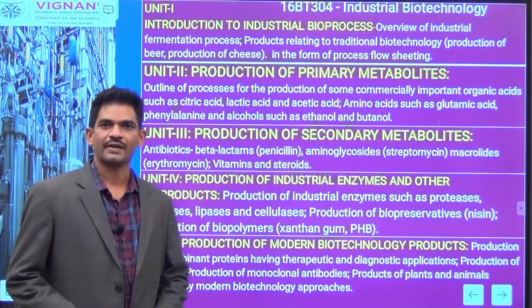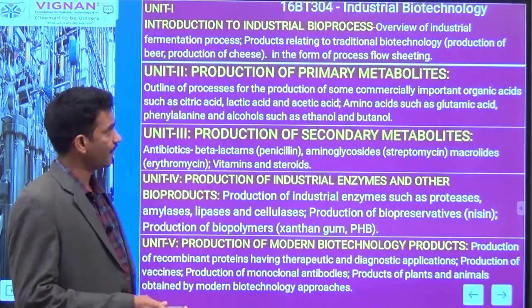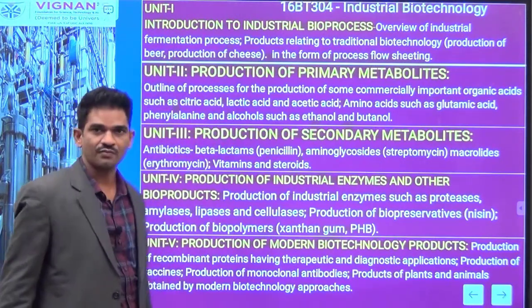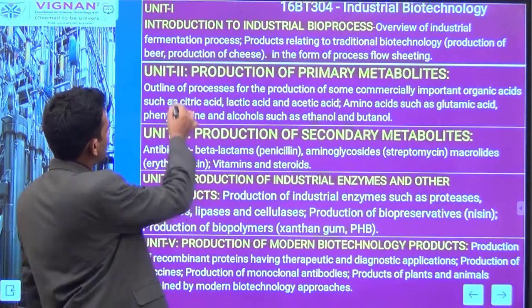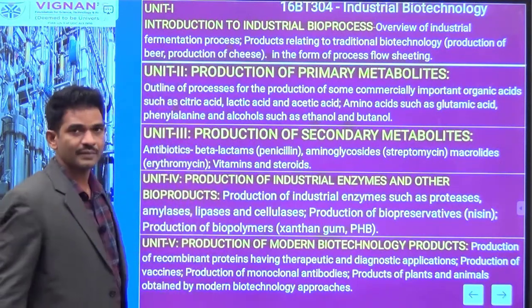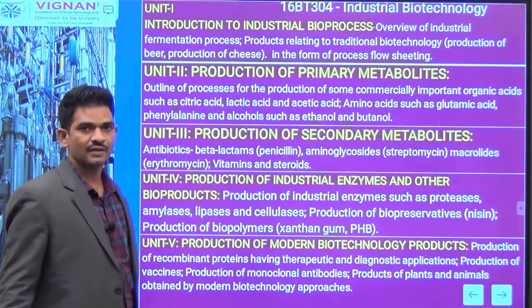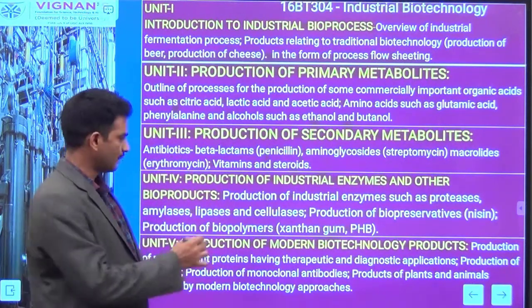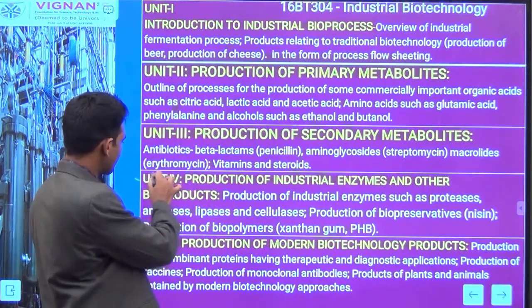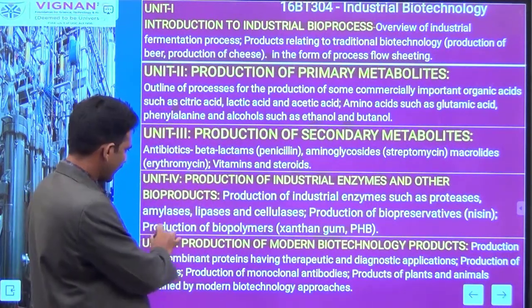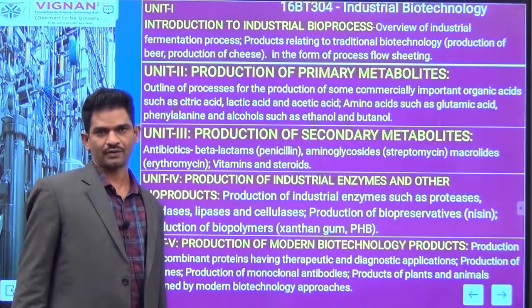So your Industrial Biotechnology subject has chapters. Chapter 1 is the introduction of the bioprocess, chapter 2 is the manufacturing process of primary metabolites, chapter 3 is manufacturing of secondary metabolites, chapter 4 is manufacturing of enzymes, and chapter 5 is the production of modern biotechnology products.